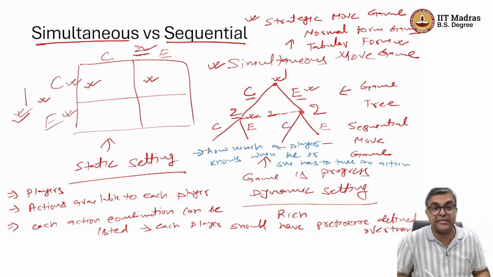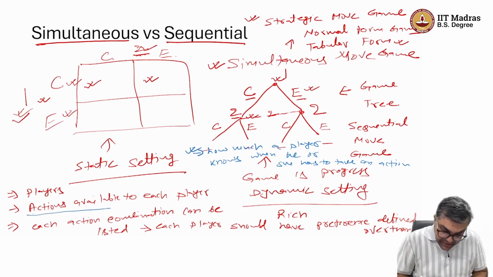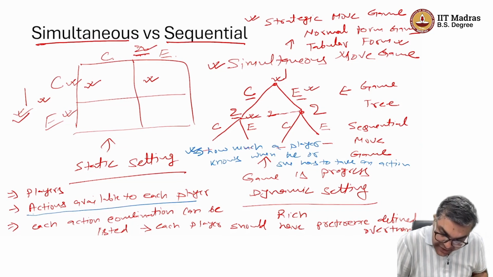That's an additional requirement. Of course, here also the list of players is required, each action is required, but here action is required only at the beginning, once. In this particular setting, action is required.